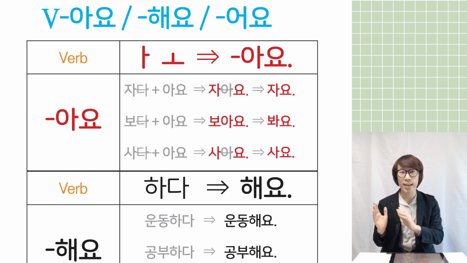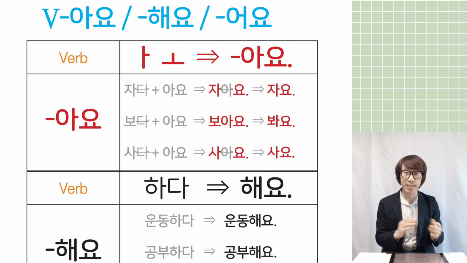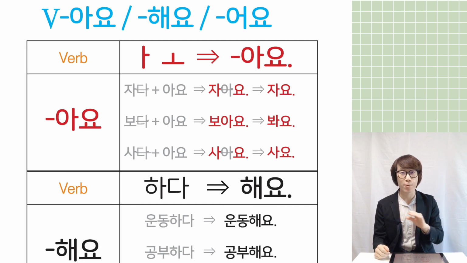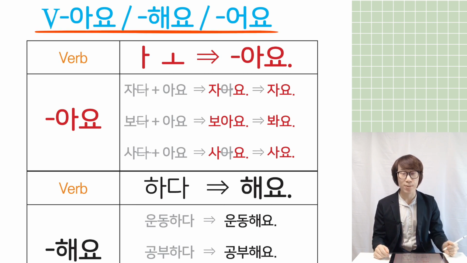So basically 아요, 해요, 오요 represent present and future, but cannot represent the past tense. So this time we are going to study how we can change it into past tense. The conjugation rule doesn't change. It's exactly the same as the verb 아요, 해요, 오요 conjugation way. So you can follow chapter 3, the conjugation way.